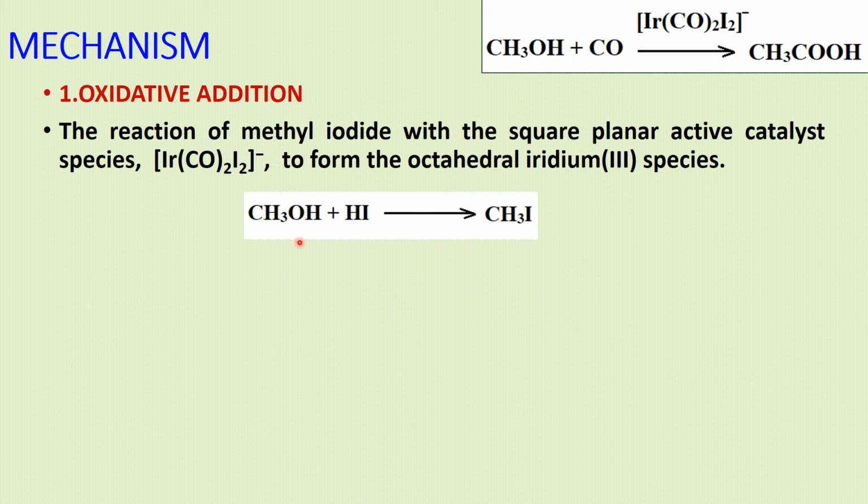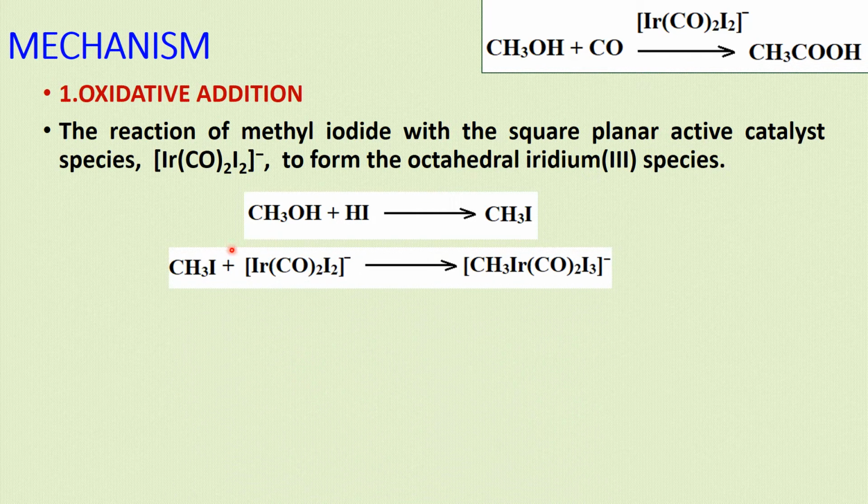Before that, the methyl iodide is formed from methanol and hydrogen iodide. This methyl iodide undergoes an oxidative addition reaction with the active catalyst, giving a hexa-coordinate iridium(III) complex. We know the active catalyst is a 16 electron species, the oxidation state of iridium is +1, the coordination number of this complex is 4, and the geometry is square planar.